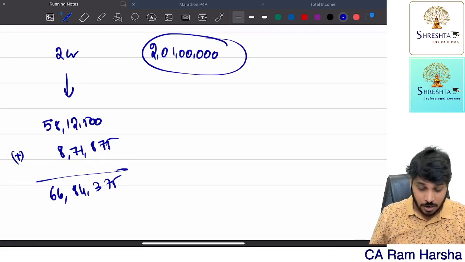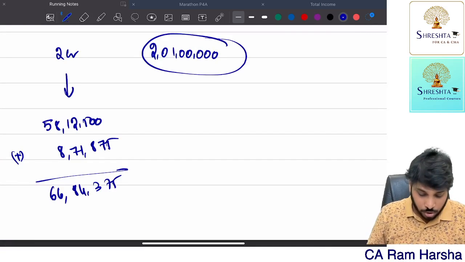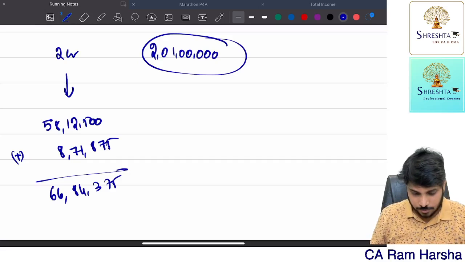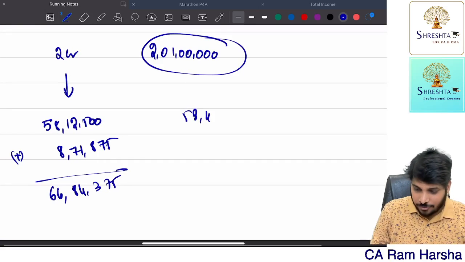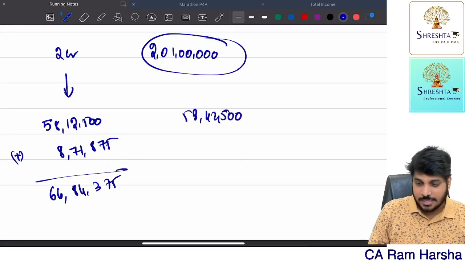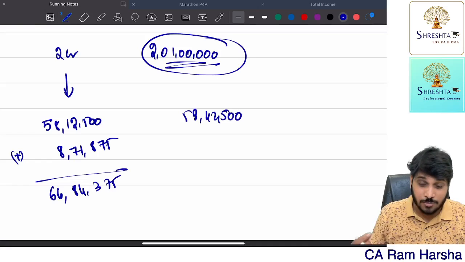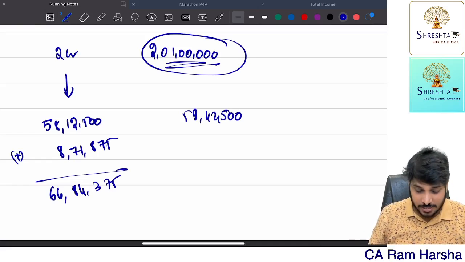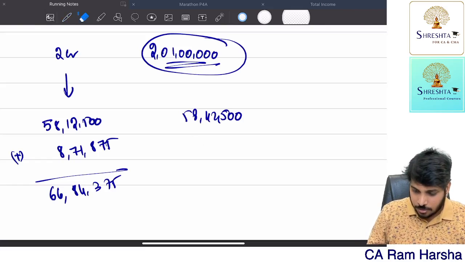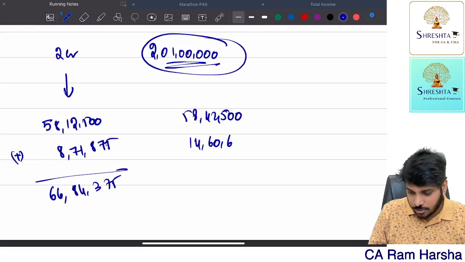Now here the total income is exceeding by 1 lakh, 2 crore 1 lakh. The basic tax is 58 lakh 42,500. Since total income crossed 2 crore, 25% is applicable. 58,42,500 into 25% is 14 lakh 60,625.